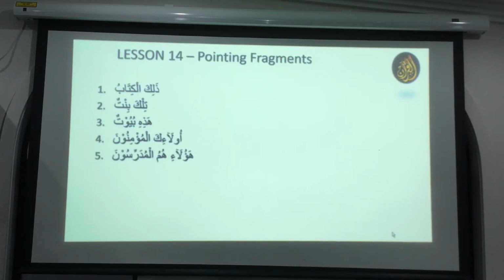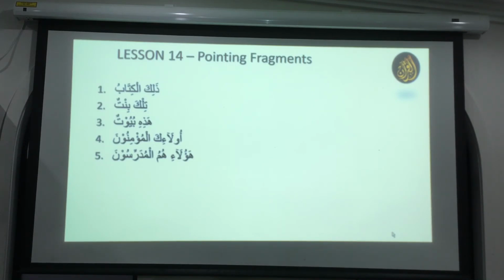Because in English, if you say this is the book, this is also a fragment. It hasn't completed the sentence. You can think it's a sentence, but no, this is the book, what? You have to say something after that. Okay. But I will look into that. I think there is something we'll learn in the next phase that will talk about how to make this fragment like this is the book.